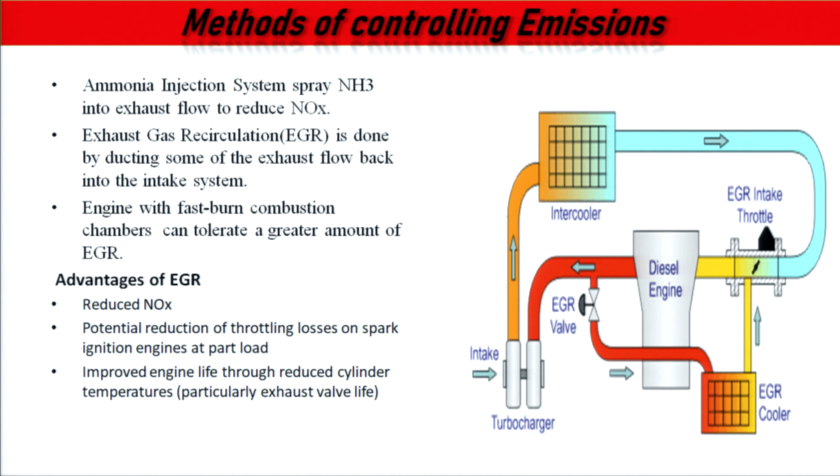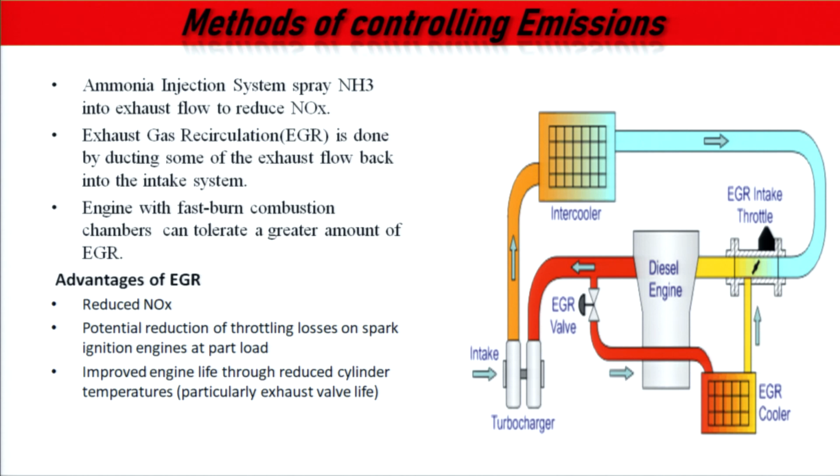Then these somewhat cooler exhaust gases are further mixed in the intake manifold. This is the intake manifold, intercooler, and this is again fed to the diesel. The purpose is to dilute the supply of air, so that the engine is not able to achieve the highest temperature.